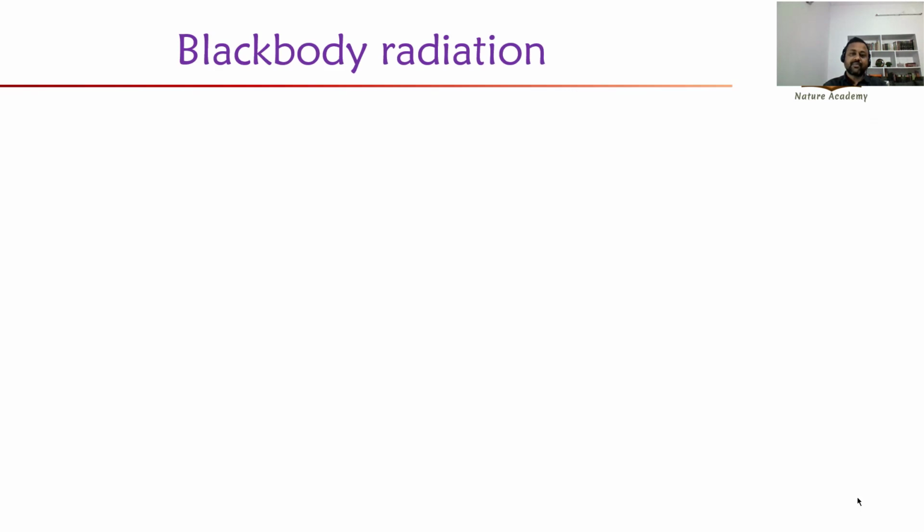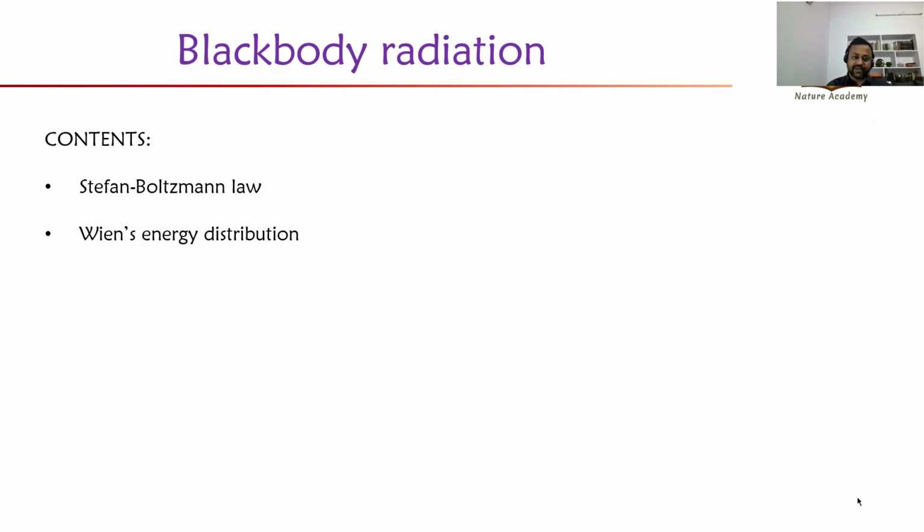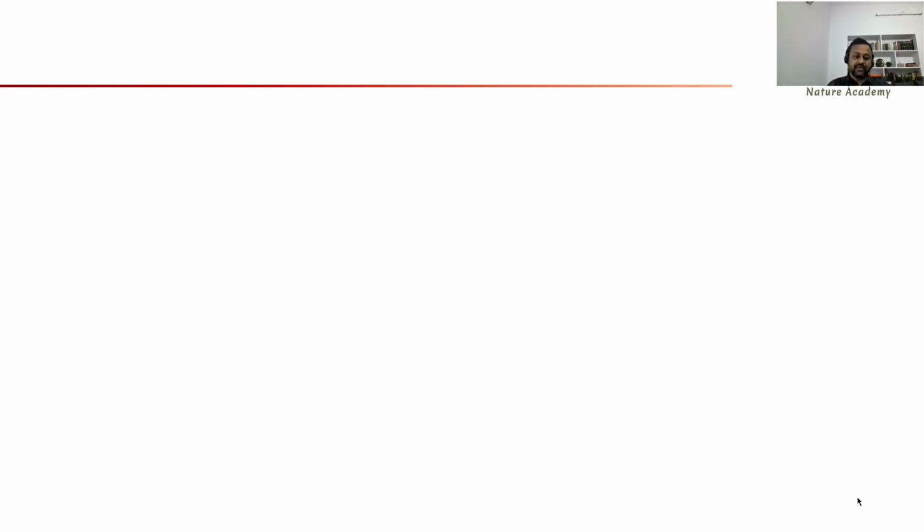So today's topic is about blackbody radiation and the contents are listed below. First one is Stefan Boltzmann law. We'll discuss what is Stefan Boltzmann law and where these scientists Stefan and Boltzmann failed to explain the blackbody radiation. That thing also we can discuss, followed by Wien's energy distribution and Rayleigh's energy distribution functions, and finally we'll work on Planck's radiation law. Okay, so let us start with blackbody radiation.